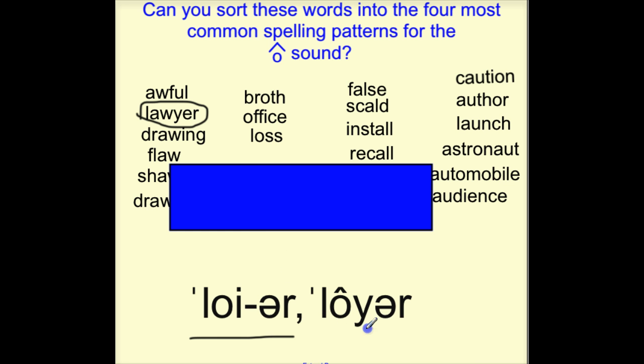Other people say it, and I notice a lot of people who are from Pittsburgh say it this way, "law-yer." They say the word law and then yer, and they say it more with that aw sound. Either way is considered phonetically correct in the dictionary. Secret message this week: how do you say it? Do you say it with the oi sound, or with the aw sound? Send me the answer to that secret message this week.